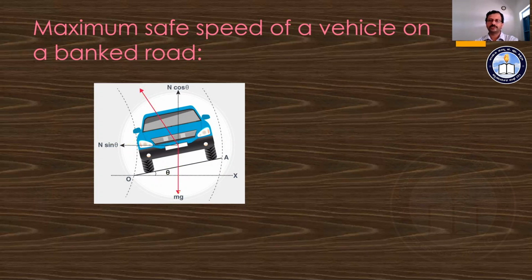Those are the two forces acting. The normal force is split into two components: N cos theta and N sin theta. Why? Because the angle created here is equal to theta, so we can split the normal reaction N into N cos theta and N sin theta.